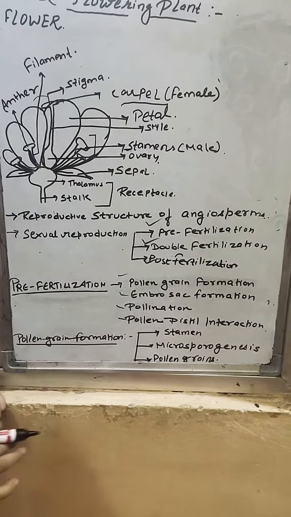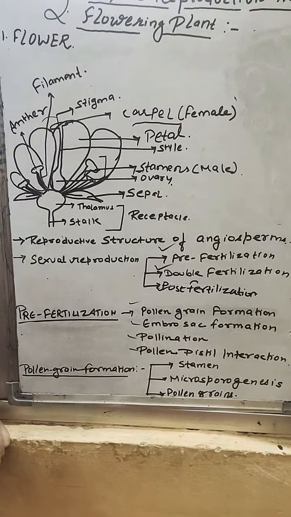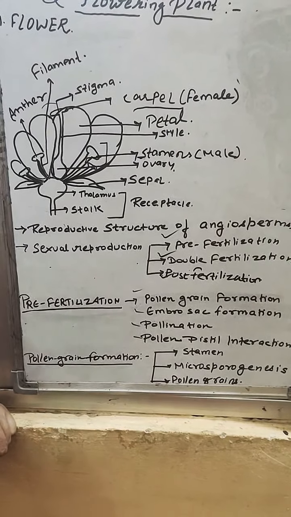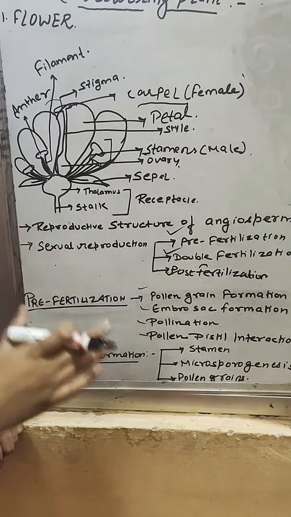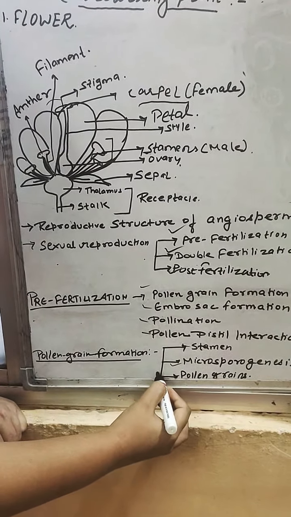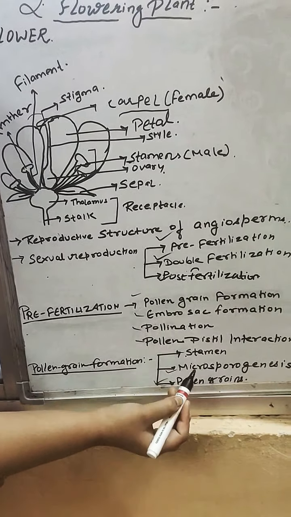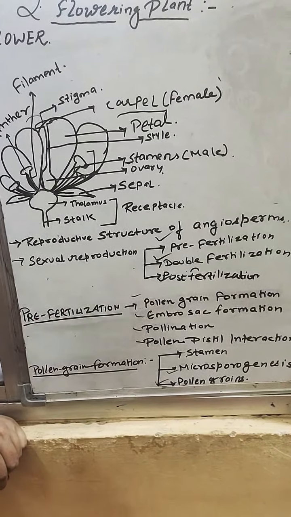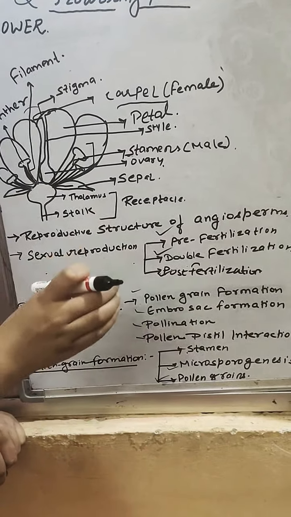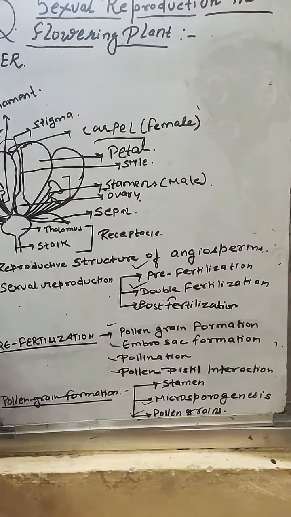Okay? So, let's start with the pollen grain formation. Before going into detail, you must know what you mean by stamen, what is microsporangium, and then the development of the pollen grain. So first we will discuss the stamen, then microsporogenesis, and after that the formation of the pollen grains takes place. So let's start with the stamen.